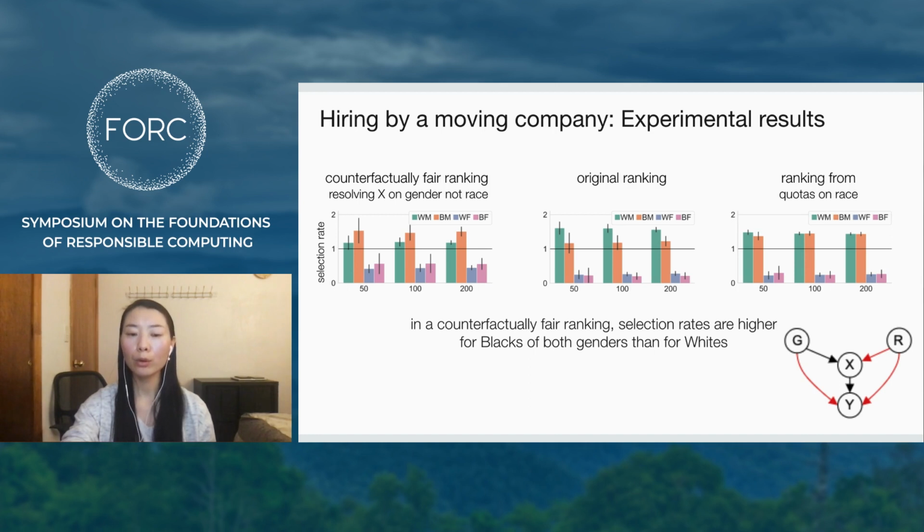Opting for quotas on race rather than on gender or on a combination of gender and race is reasonable here, and it implicitly encodes a normative judgment that is explicit in a causal model shown on the lower right, that race should not impact the outcome, while gender may, but only through X.